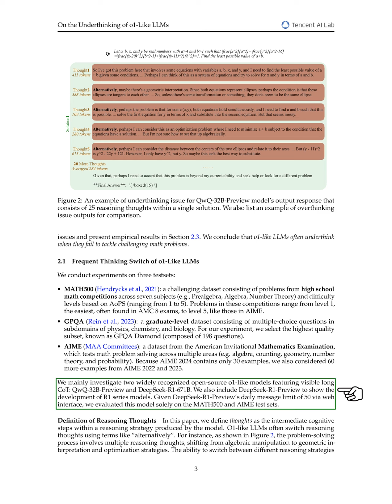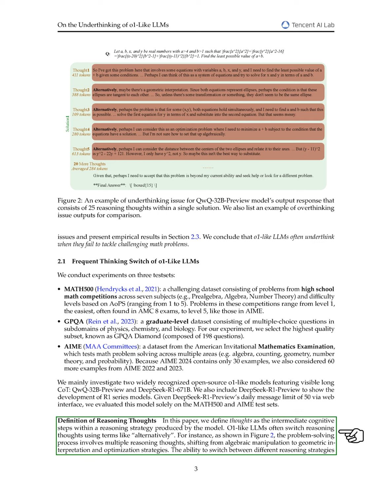Section: Definition of reasoning thoughts. In this section, we define thoughts as the cognitive steps taken while reasoning, generated by the model. o1-Like large language models, LLMs, often change their reasoning thoughts using phrases like "alternatively." For example, in a problem-solving process, they move from algebraic manipulation to geometric interpretation and optimization strategies. This ability to switch between different reasoning strategies allows them to explore various solutions and shows the model's flexibility in addressing complex problems.